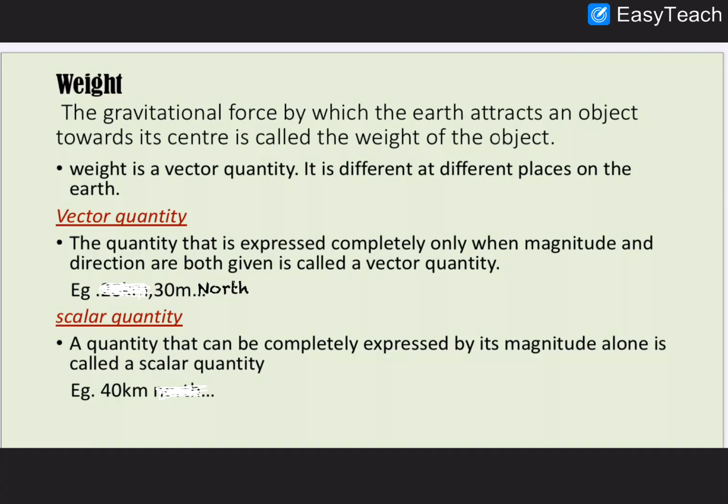When we say a vector quantity, we also mention the direction, and when we say a scalar quantity, we only say the magnitude. These are the two types of quantities.